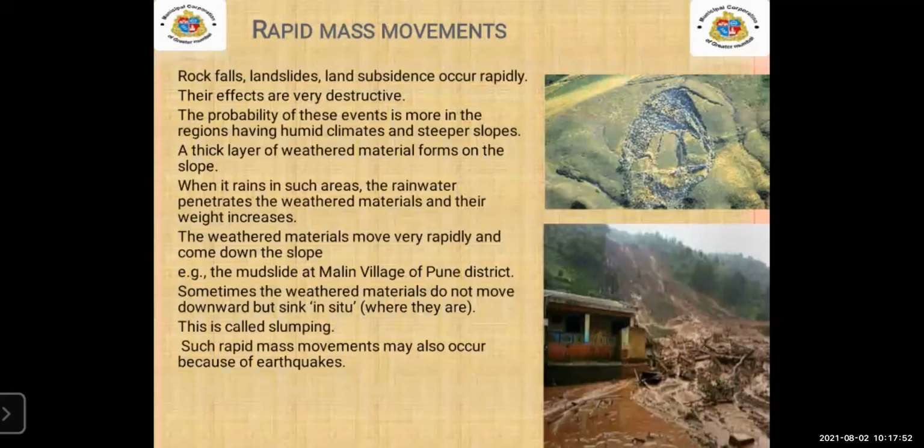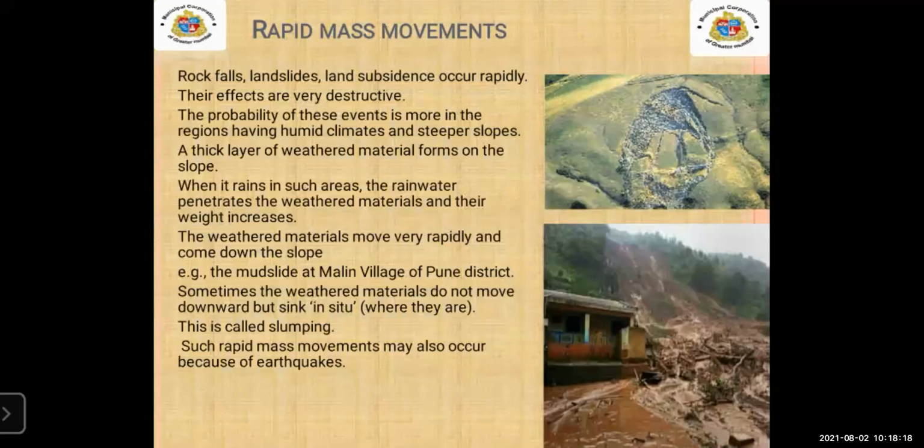Sometimes the weathered material does not move downward, but sinks in situ, where it is. This is called slumping. Such rapid mass movements may also occur because of earthquakes.